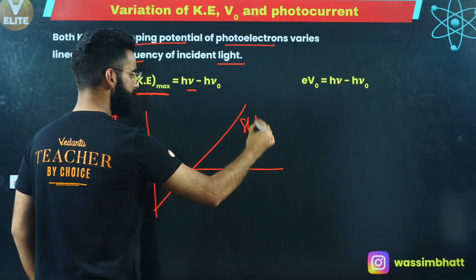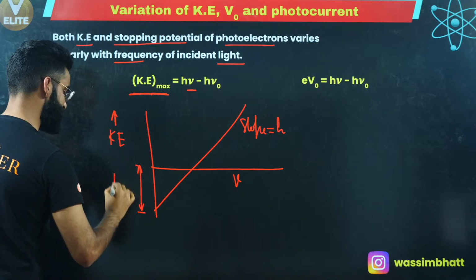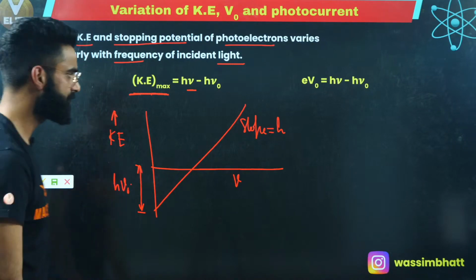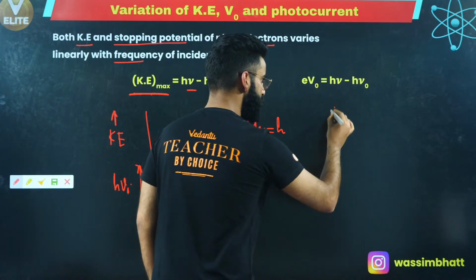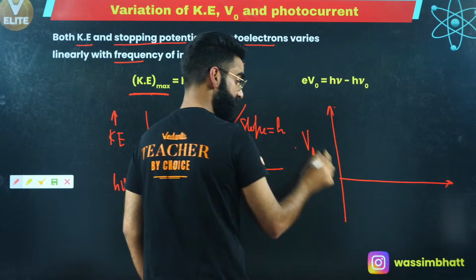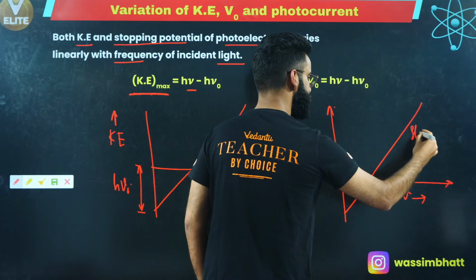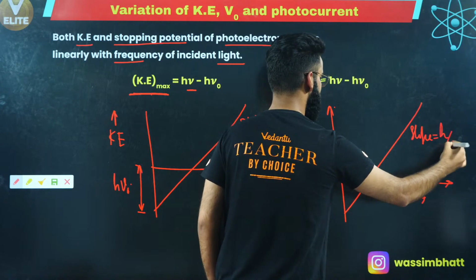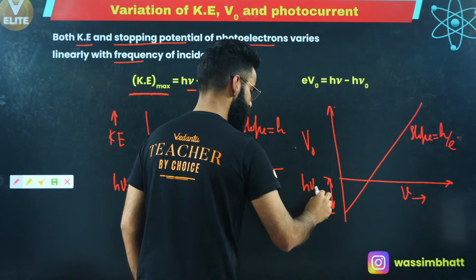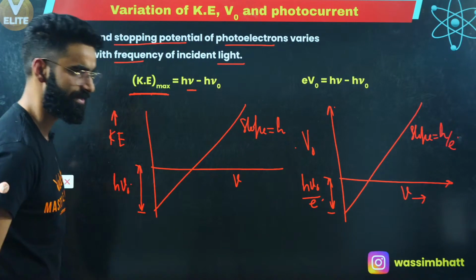What was the slope of this curve? The slope was equal to h. And what was the intercept of the curve? The intercept was basically h nu naught. The next one was between V naught, which is the stopping potential, versus nu. The curve was again like this. The slope of this curve, if you remember, was h by e. And what about the intercept of this curve? The intercept was h nu naught divided by e. As simple as that.